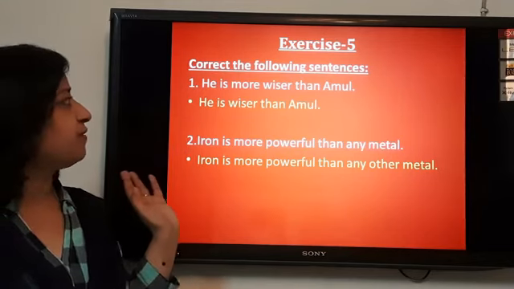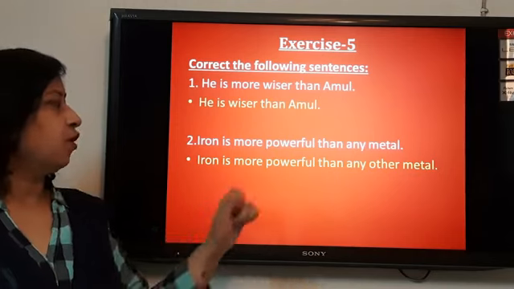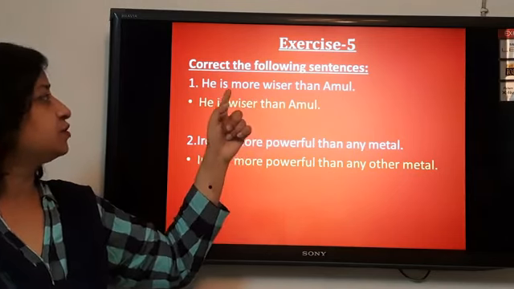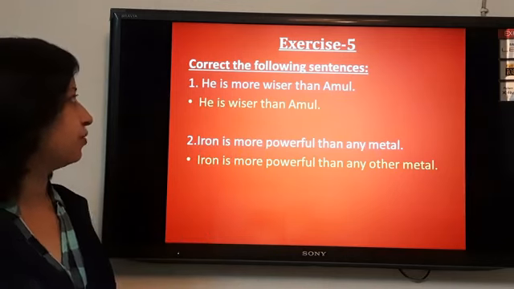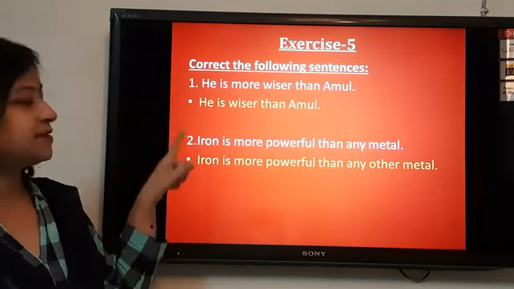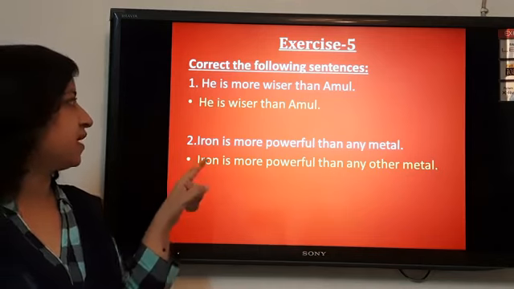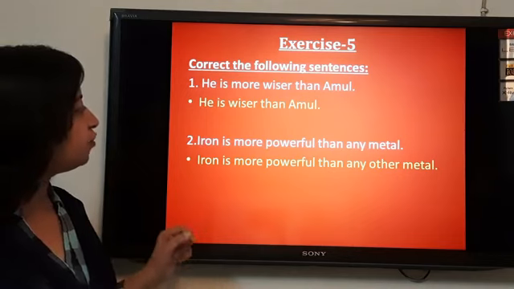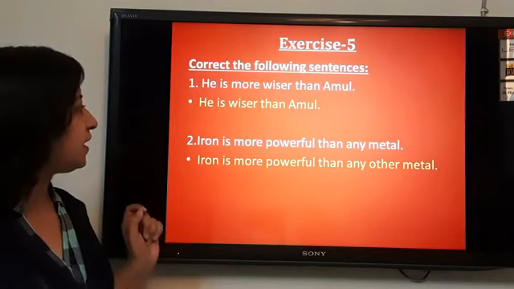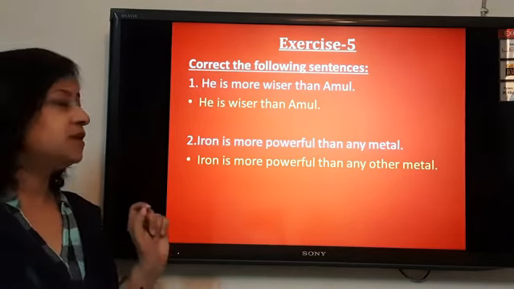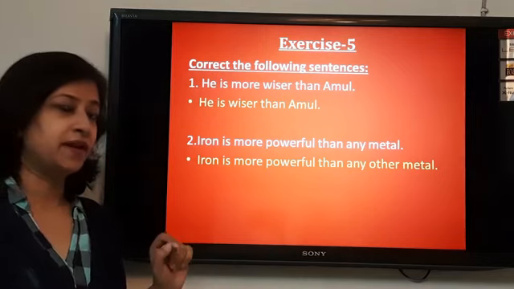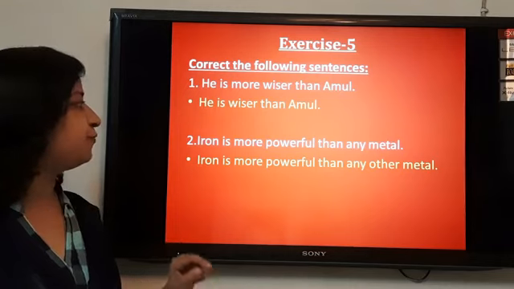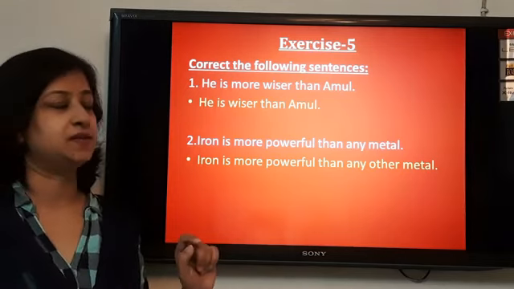He is more wiser than Amul. Already we can see that comparative degree is given, so there is no use of this more. So the correct sentence is, he is wiser than Amul. Next sentence, iron is more powerful than any metal. This sentence seems almost correct. So we can write it in this way, iron is more powerful than any other metal.